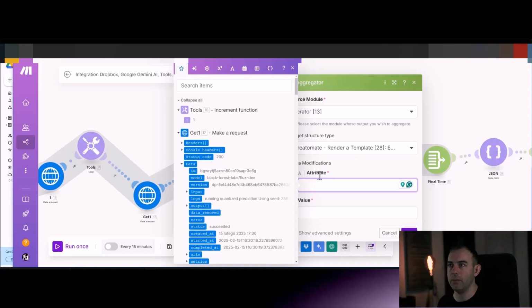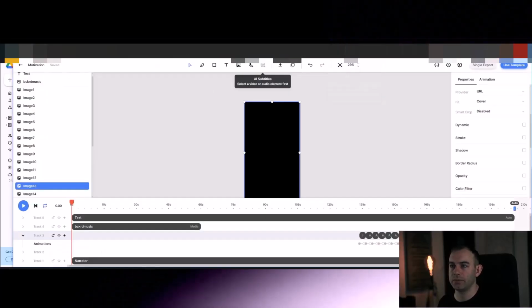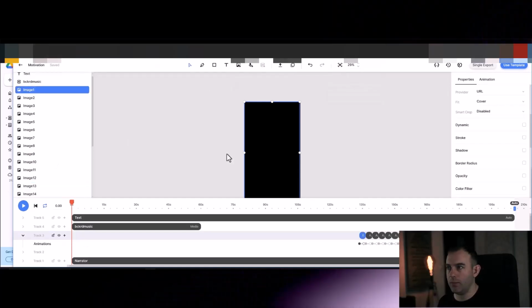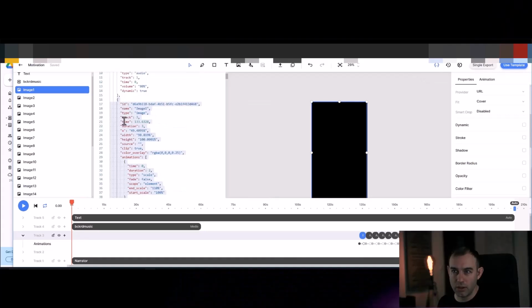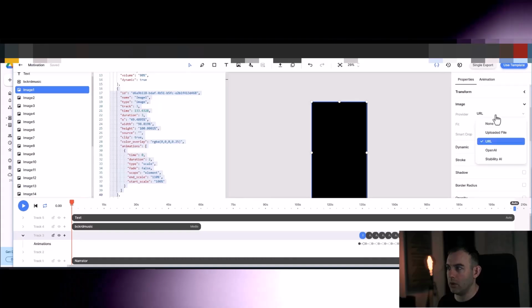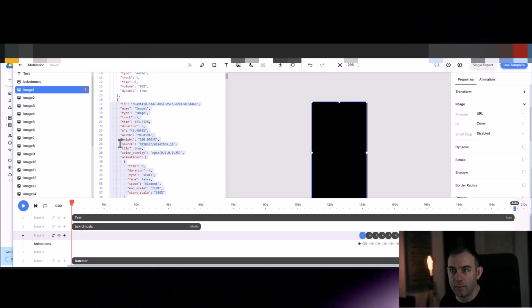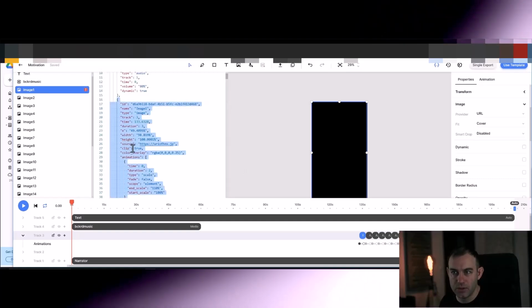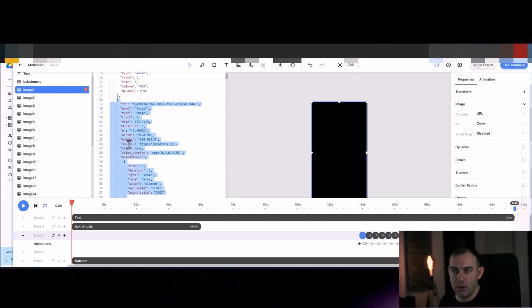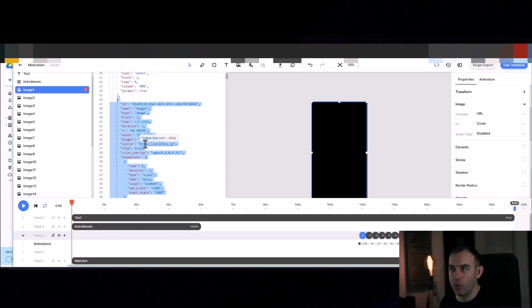And again, structure type, extra modifications, attribute. Now, this is very important. So whatever you decided in your Creatomate folder, okay, image 1, if you look at the source editor, you've got all of your attributes here. Now, if we choose URL and we type just anything, you will see that you have an attribute called source, okay? That's your source, that's your attribute, and this is your value.